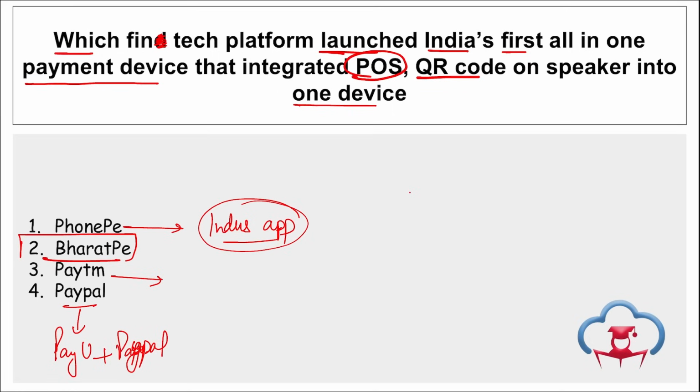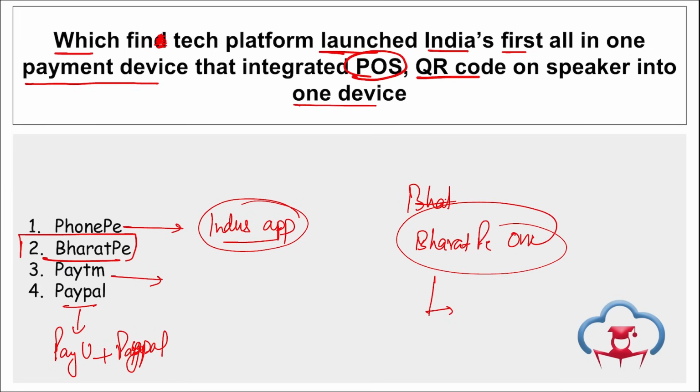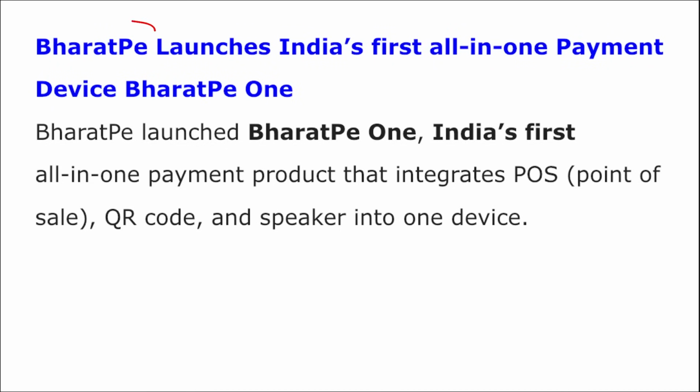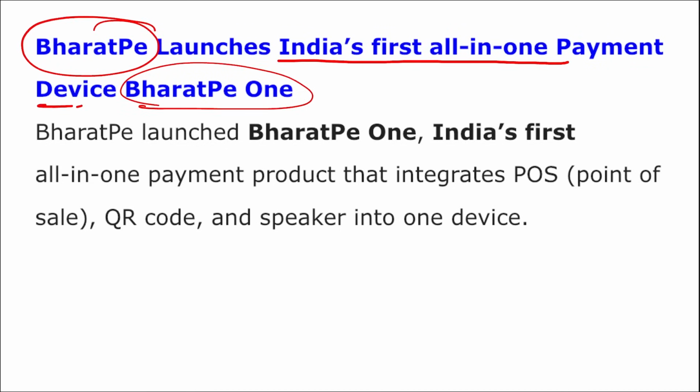And this device, that is Bharat Pay 1. This product will offer payment across various types of payments, such as using your QR code, tap and pay, debit and credit card also. Right, here you can see Bharat Pay launched India's first all-in-one payment device, Bharat Pay 1.